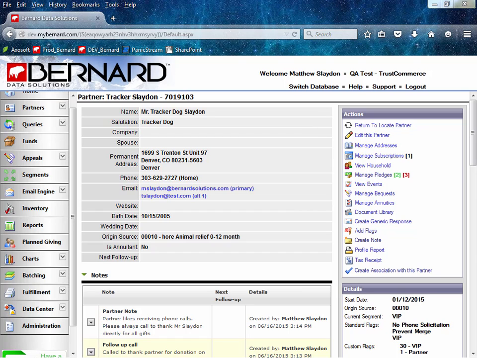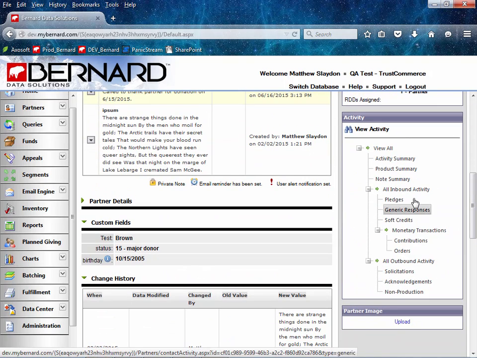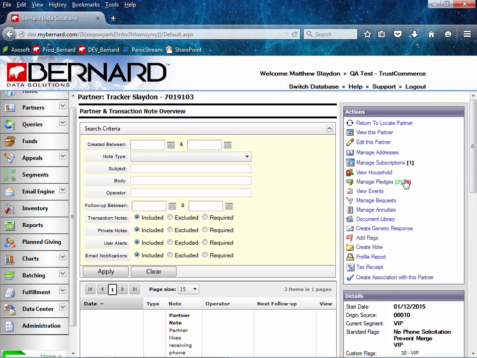In our last enhancement to the Partners module, Bernard has created a Partner Notes Summary page that would allow the searching or sorting of notes when viewing a partner in MyBernard. To provide MyBernard users a way to easily search and filter partner and transaction notes, we have modified the Note Summary page within the activity box. It now supports both search and filtering of all partner and transaction notes.